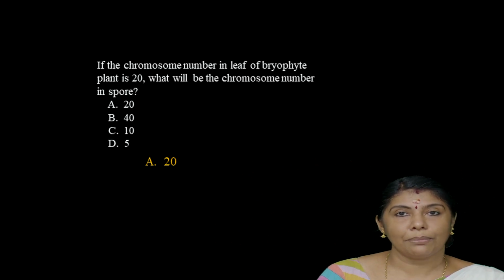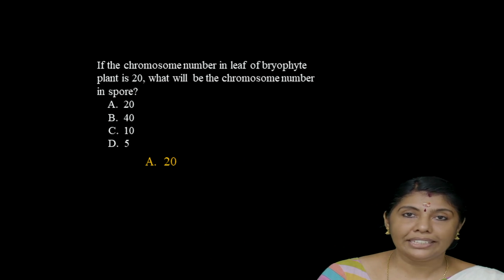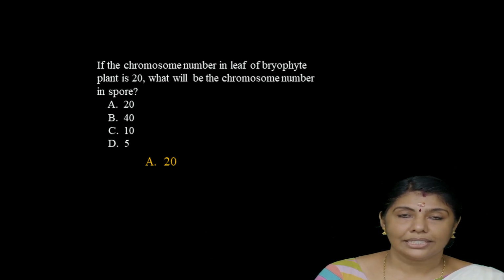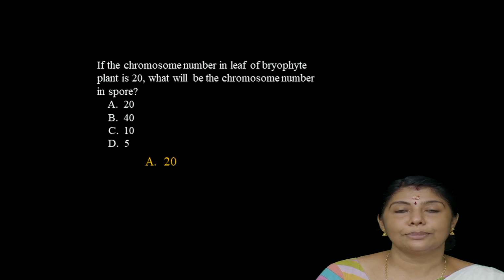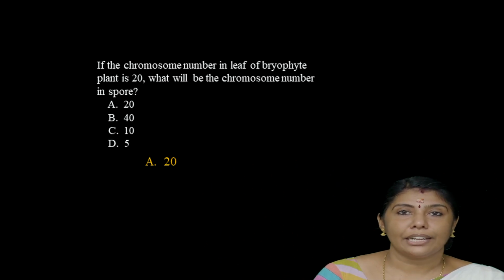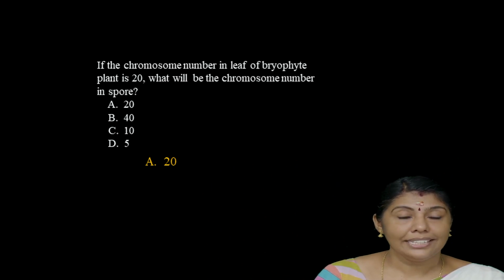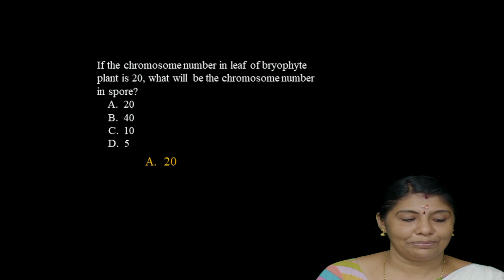From the haploid gametophyte, the gametes fuse to form a zygote, and from the zygote the sporophyte grows. From the sporophyte, the spore mother cell undergoes meiotic division to form haploid spores again. The chromosome number of the gametophyte and the spore will be the same.